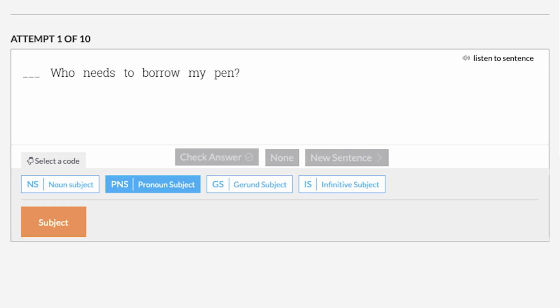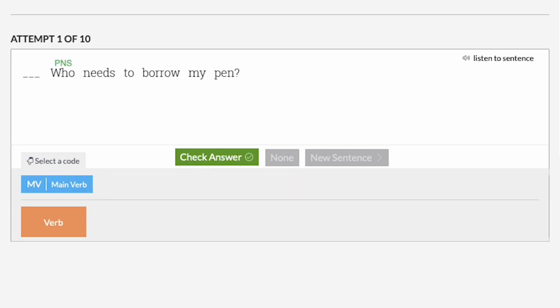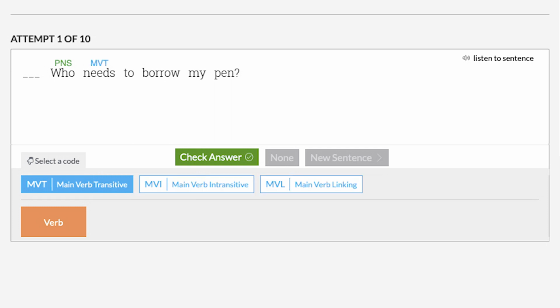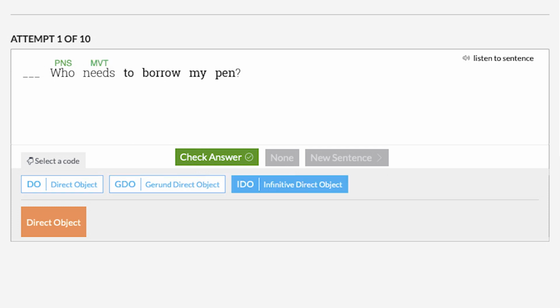An example of an infinitive direct object with an infinitive verbal complement. Who needs to borrow my pen? Whom are we talking about? Who. Who is the pronoun subject. What about who? Who needs? Needs is the main verb. Who needs what? To borrow my pen.